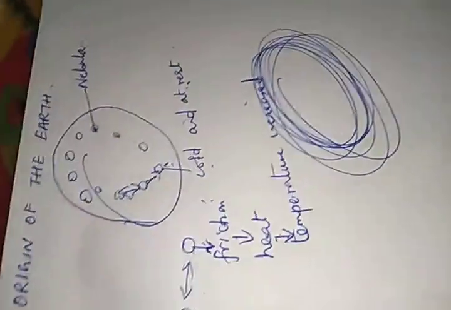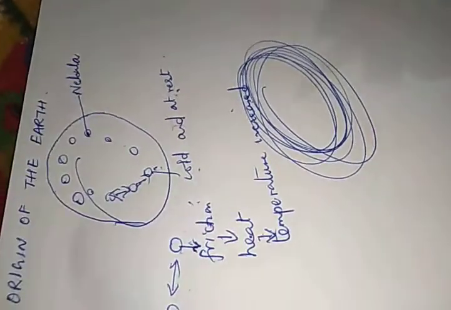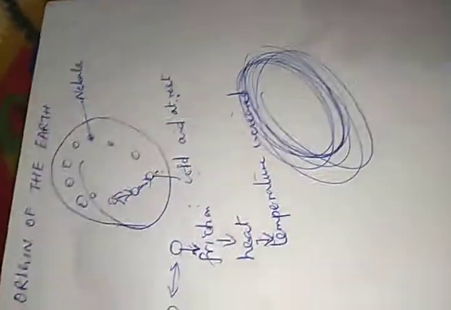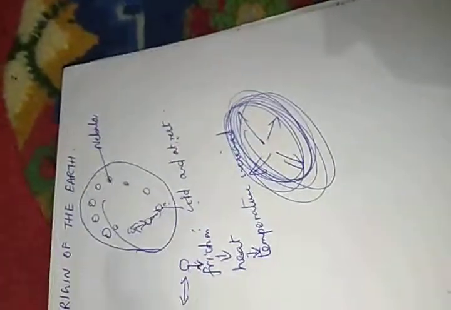As they got into circular motion, a centrifugal force was created. Centrifugal force means the force which moves outward from the interior. So the centrifugal force increased, and as it increased, the size of the particles also started to increase.